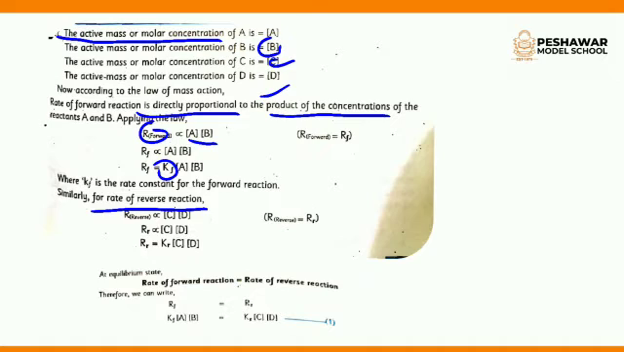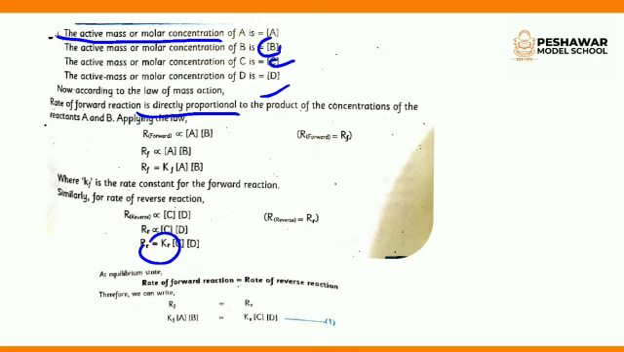Similarly, for the reverse reaction, the rate of the reverse reaction is directly proportional to the product of the concentrations of the products C and D. To replace the proportionality, we use the rate constant for the reverse reaction, Kr, and Kf is the rate constant for the forward reaction. When equilibrium is established, the rate of the forward reaction becomes equal to the rate of the reverse reaction.